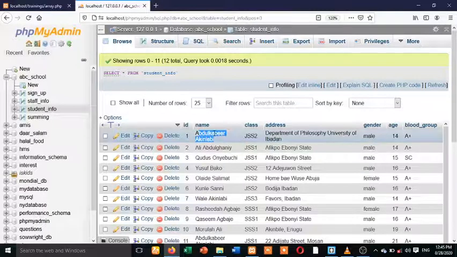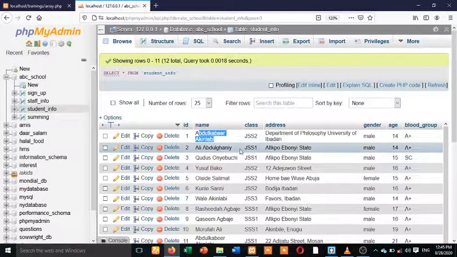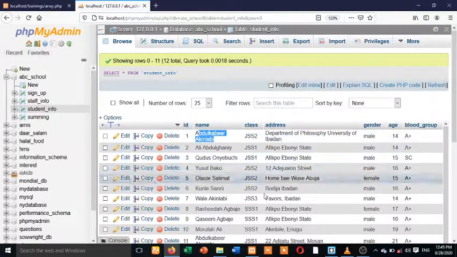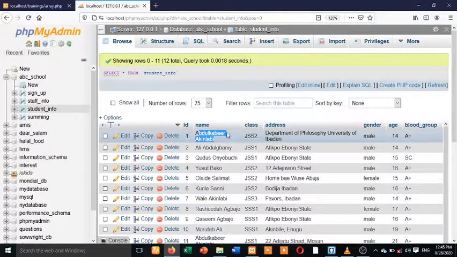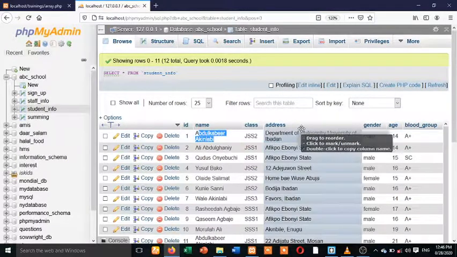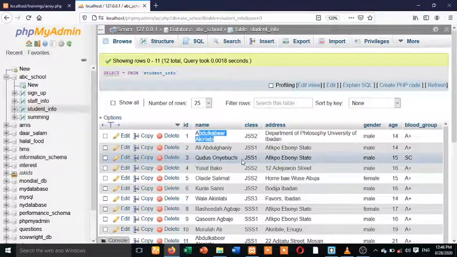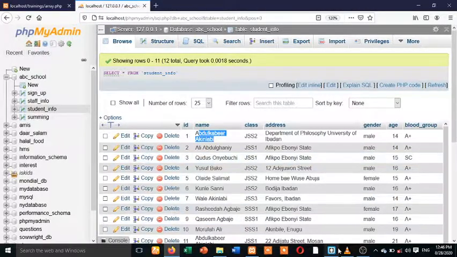For each of all these, I am tracing through each of their names. Like Ali Abdulgani is in JSS1, you are in Afikpo, and so on. You must work with array if you want to achieve a letter that will look through all this data and print it based on the information of each person. So you have to work with array. So now let's go straight to the point.